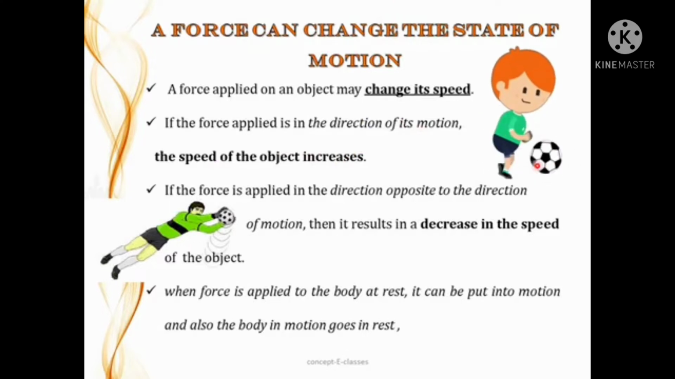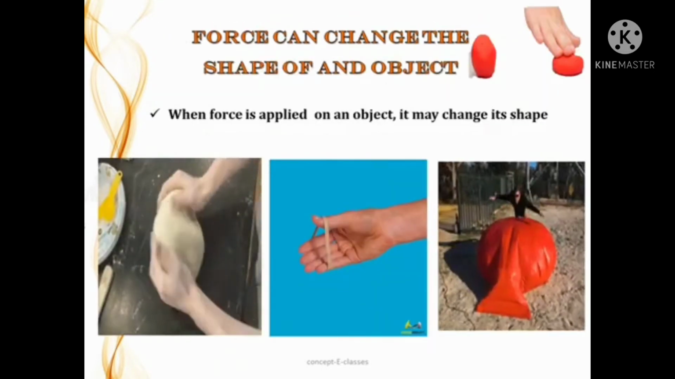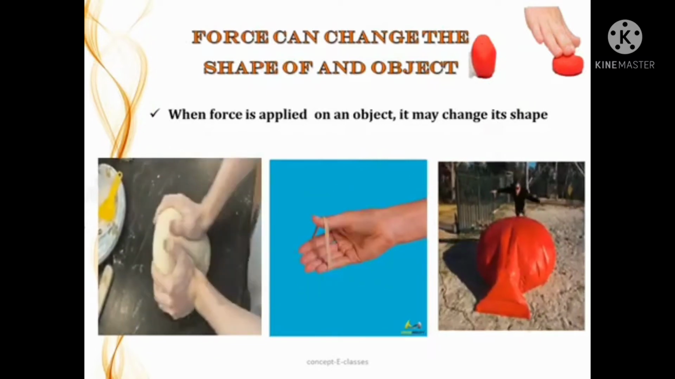A force applied on an object may change its speed. If the force applied is in the direction of its motion, the speed of the object increases. If the force is applied in the direction opposite to the direction of motion, it results in a decrease in the speed of the object. When force is applied to a body at rest, it can be put into motion, and a body in motion can be brought to rest.